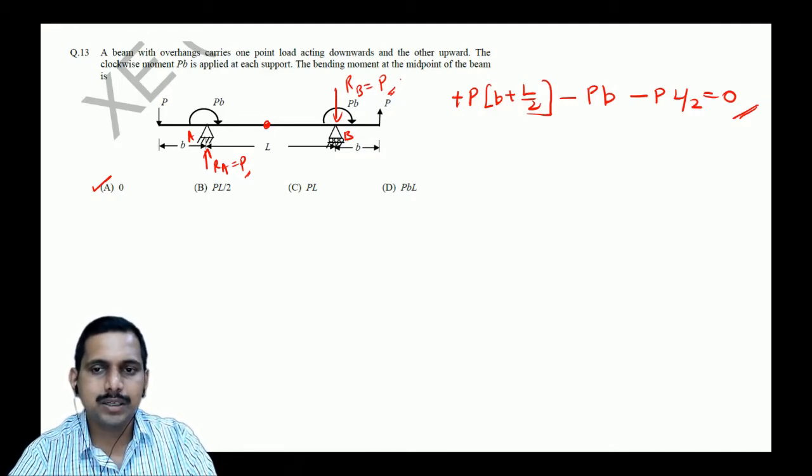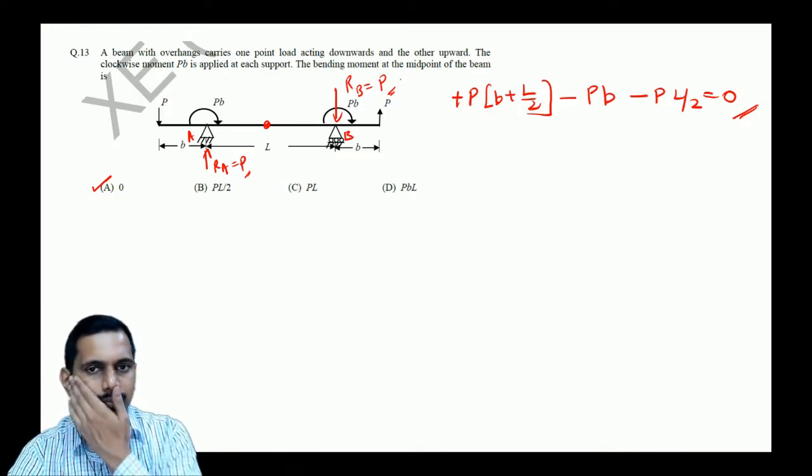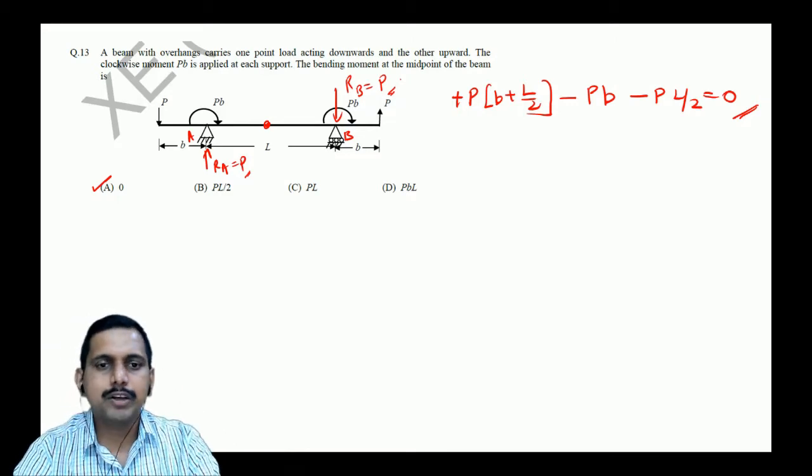Sometimes some people make a mistake. They miss this L here, and if you miss that L, you'll get PL by 2. So it is very important to be proper. Okay, there's another way to see this.